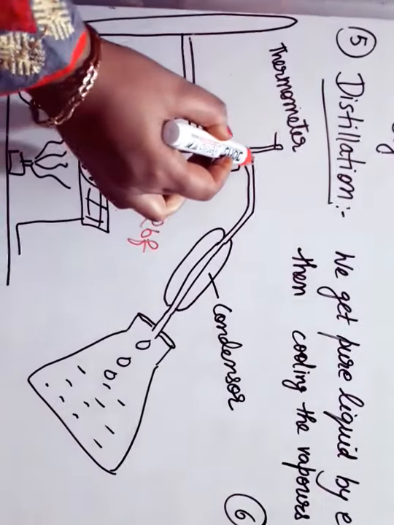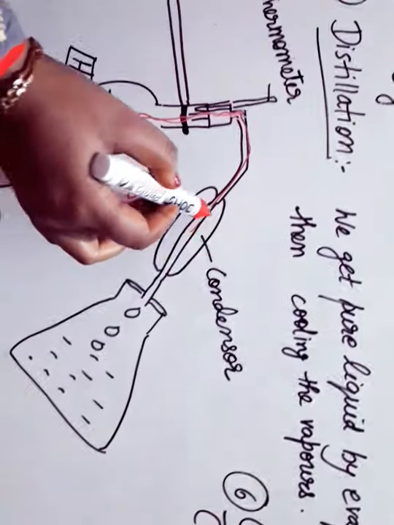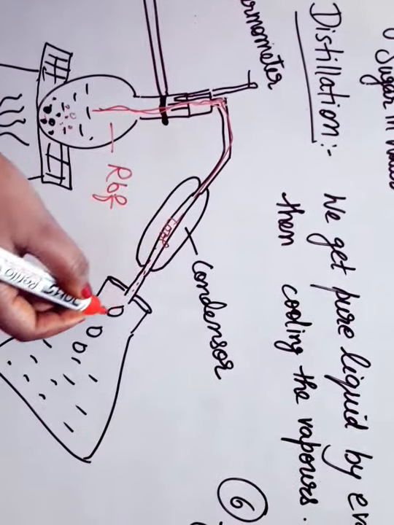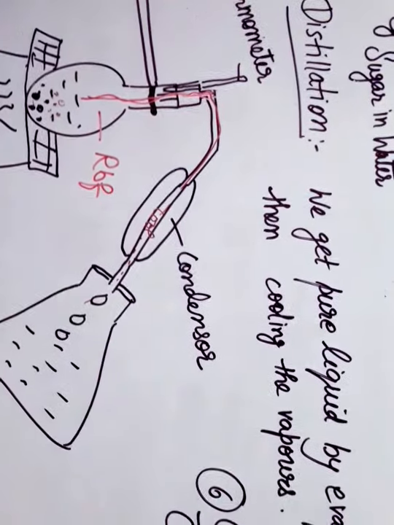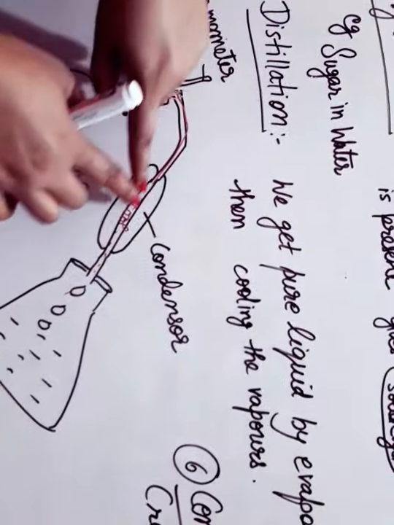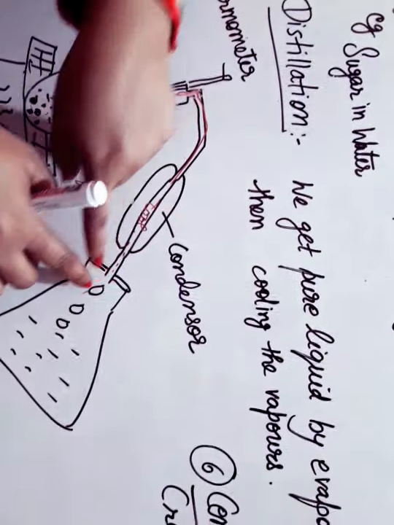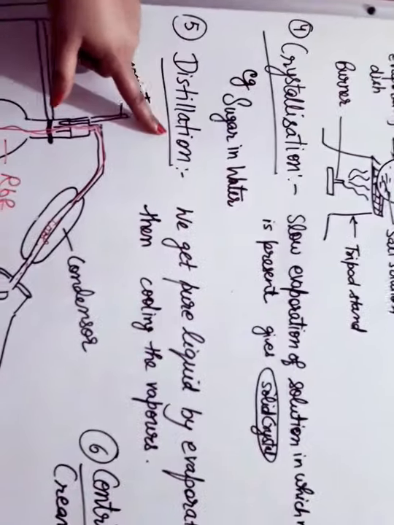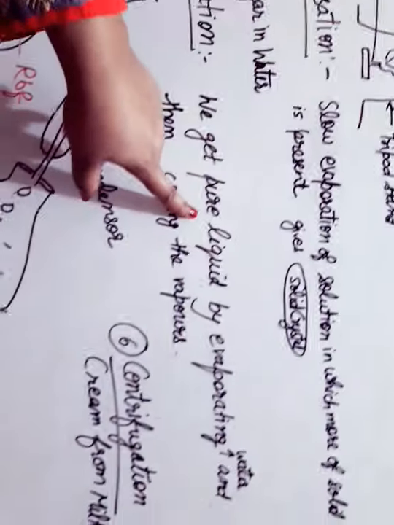Only the water evaporates as vapors, and these vapors pass through the condenser, where they are cooled and change into liquid water. Then it is collected inside the flask. This method is called the distillation method, and we get the pure liquid by this method.